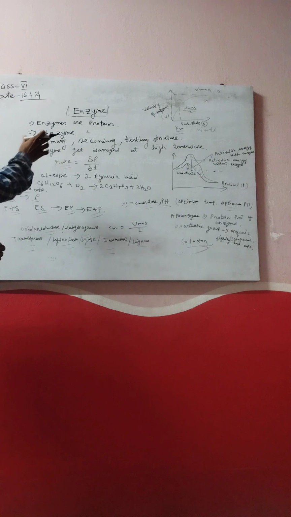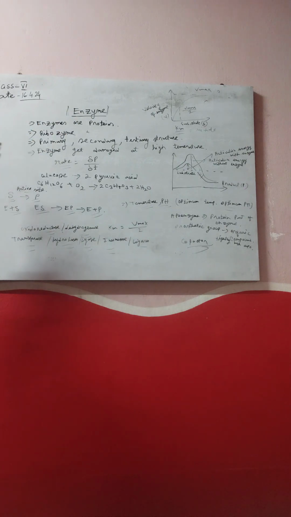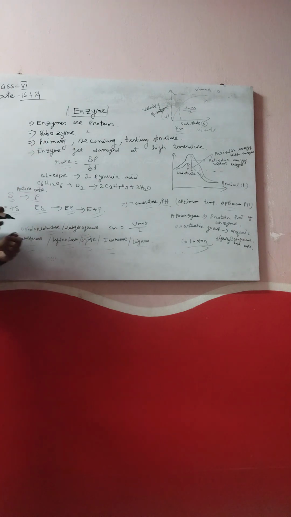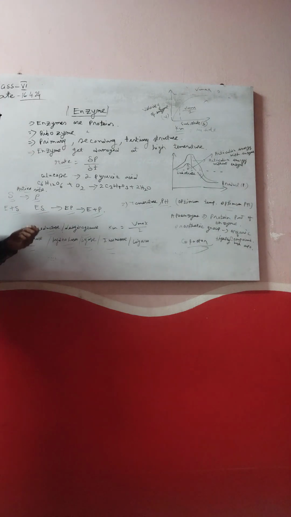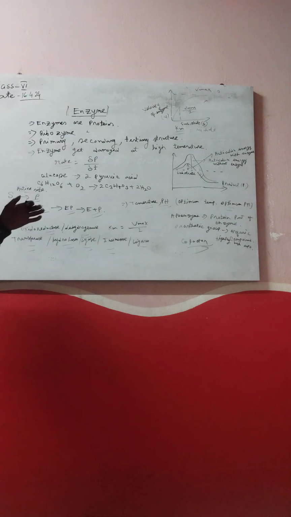Enzyme can also be divided into primary structure, secondary structure, and tertiary structure, and different types of structural enzymes have different kinds of function. Another property of enzyme is that it gets damaged at high temperature. And another property of enzyme is that it remains the same after a chemical reaction. This is the basic difference between hormone and enzyme. An enzyme is never destroyed after a function.